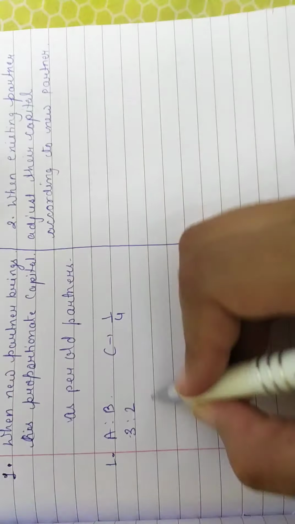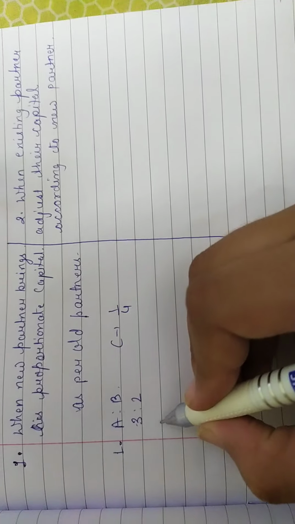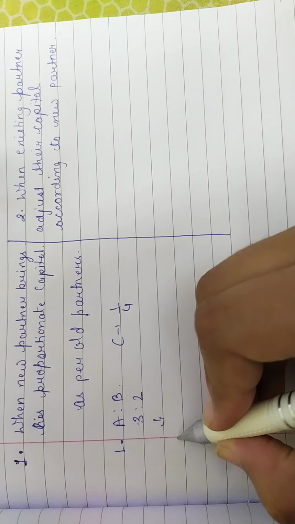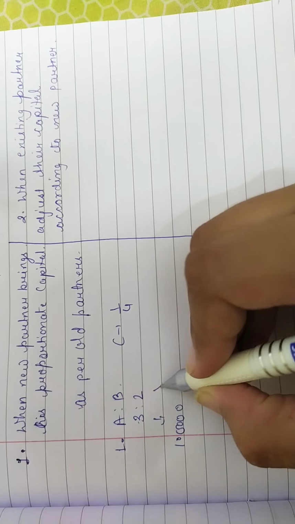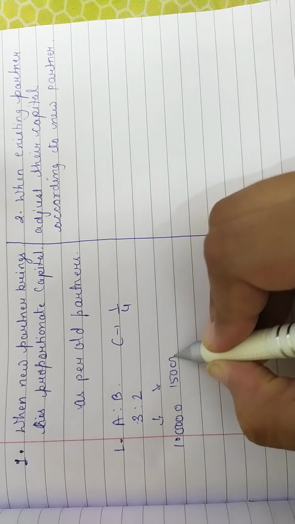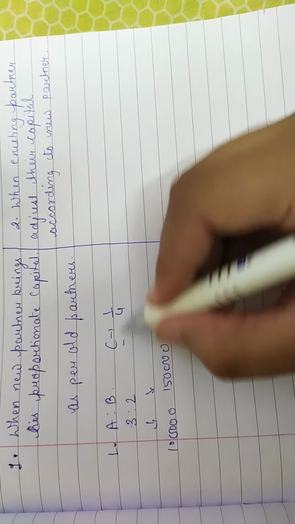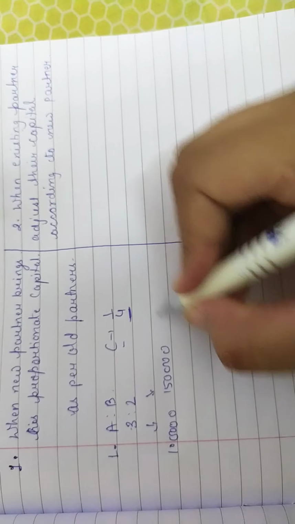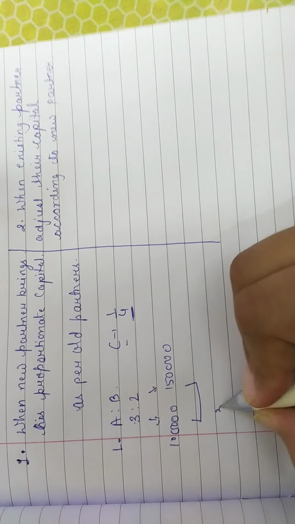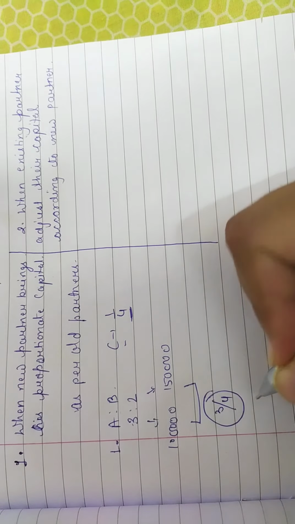Now A's capital is rupees 1 lakh and B's capital is rupees 1,50,000. So here, if C is taking the 1/4 share, then A and B will get 3/4 part.